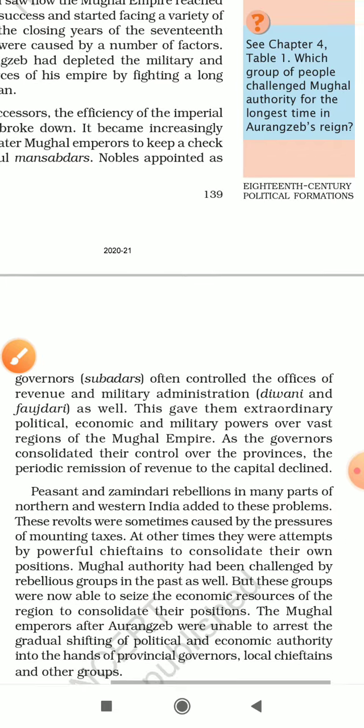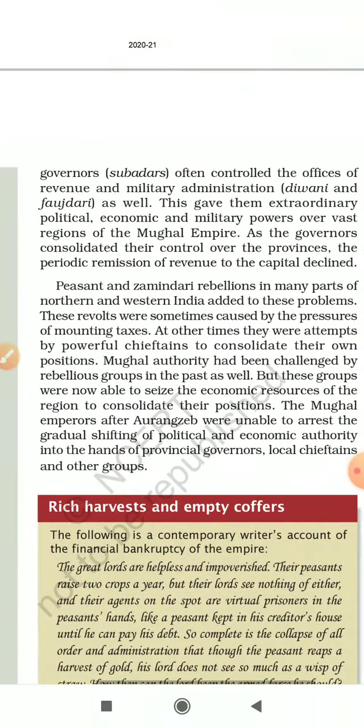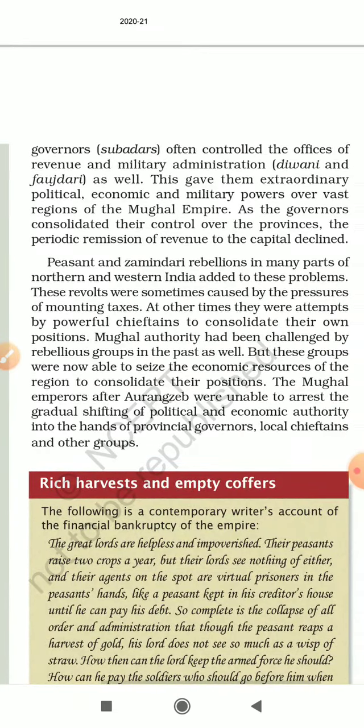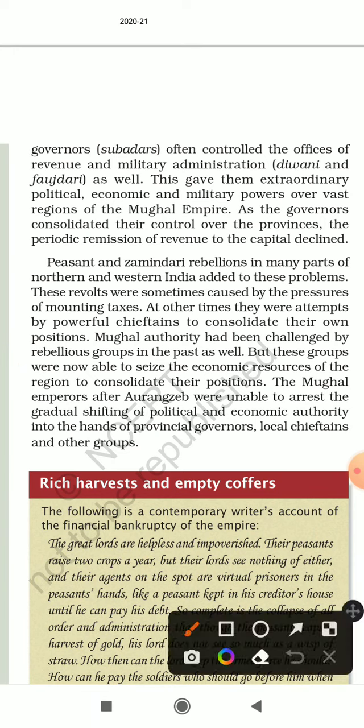Now nobles were appointed as governors. So basically these Subedars were appointed for different places. For example, for the Bengal region, the Mughal emperor appointed a separate governor, a separate Subedar, for Awadh a different one, and for Afghanistan a different one. So these were appointed by the Mughal emperor, and they often controlled the offices of revenue and military.